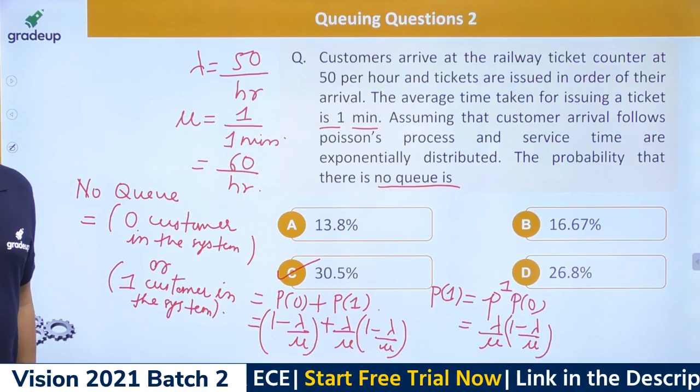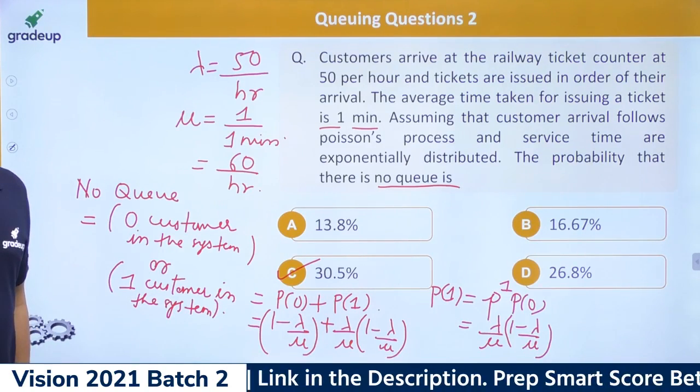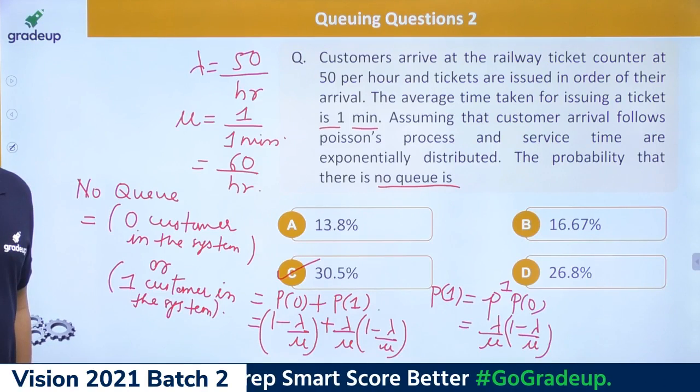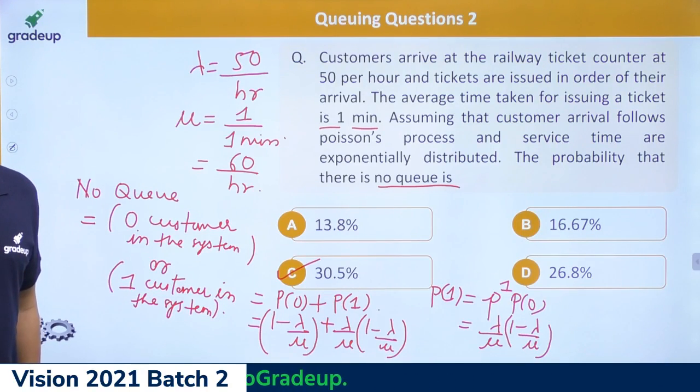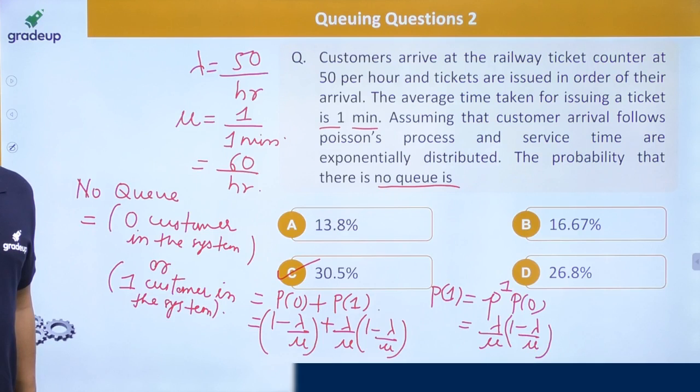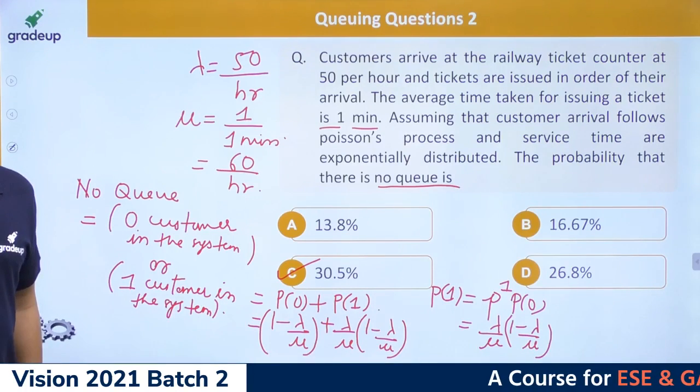If there's no customer in the system, then can we say that the system is idle? Yes, Ashish, we can say that the system is idle. That is the meaning of an idle system.